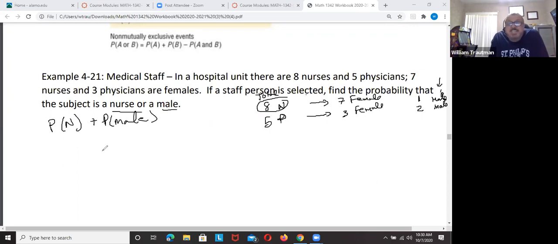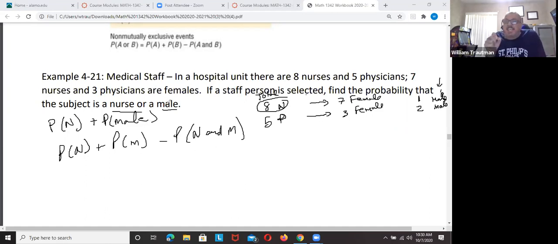So since it can happen at the same time, we have to use the probability that you're a nurse plus the probability that you're male minus the probability that you're a nurse and a male. This is because a nurse and a male can happen at the same time. We have to use the not mutually exclusive formula. So nurses, there are 8 total.